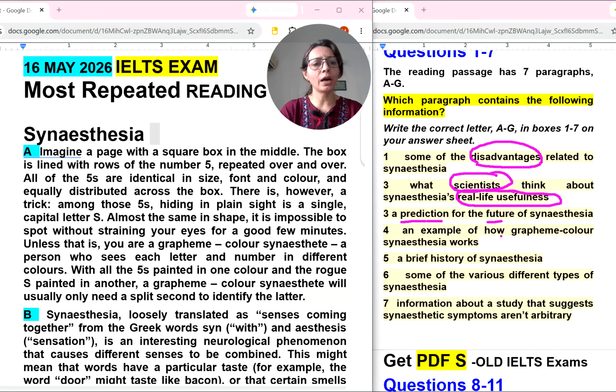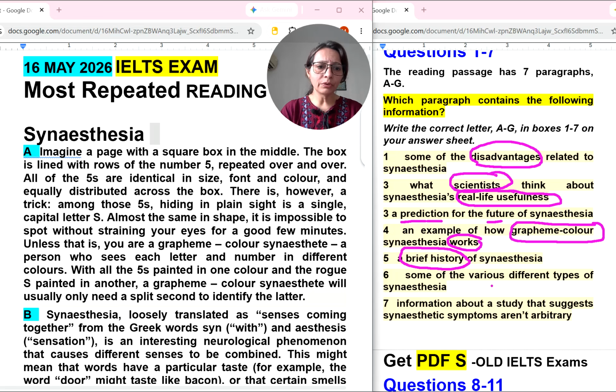An example of how grapheme color synesthesia works. So this word is important. This is the keyword. And how this works means where the procedure will be explained about this grapheme color synesthesia. A brief history of synesthesia. So brief history means historical things they will be talking about, how it started and all, like in old historical times, the originality of this concept.